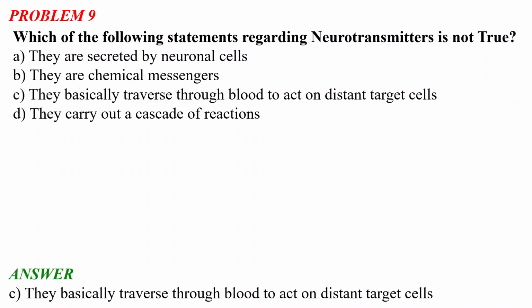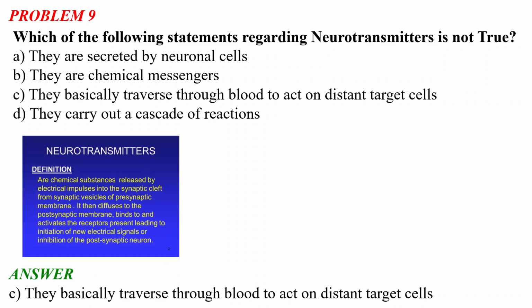The correct answer is option C: they basically traverse through the blood to act on distant target cells. Now, what is a neurotransmitter? Neurotransmitters are chemical substances released by electrical impulses into the synaptic cleft from the synaptic vesicles of the presynaptic membrane. It then diffuses to the postsynaptic membrane, binds to and activates the receptor present, leading to initiation of a new electrical signal or inhibition of the postsynaptic neuron.